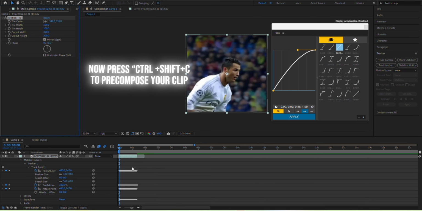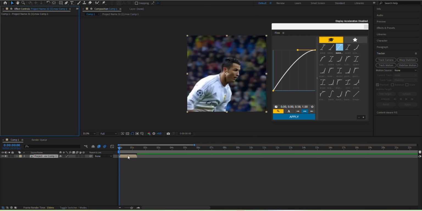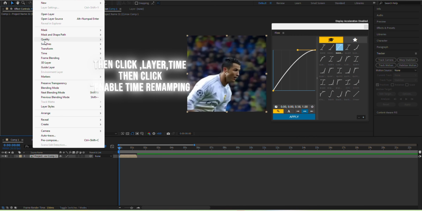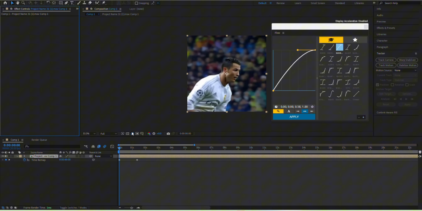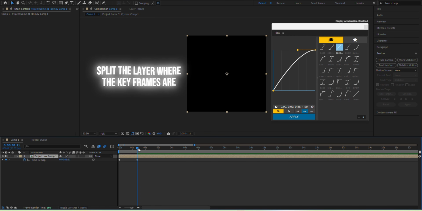Now press Ctrl plus Shift plus C to pre-compose your clip. Then click Layer, Time, then click Enable Time Remapping. Split the layer where the keyframes are.